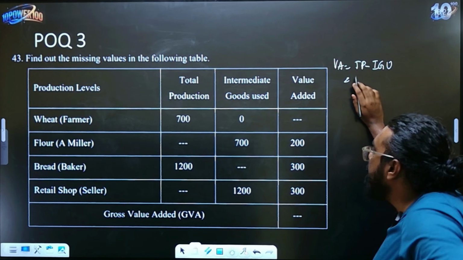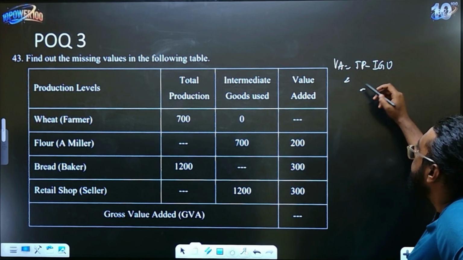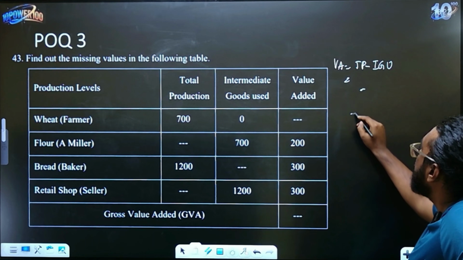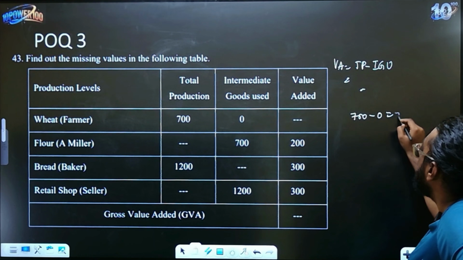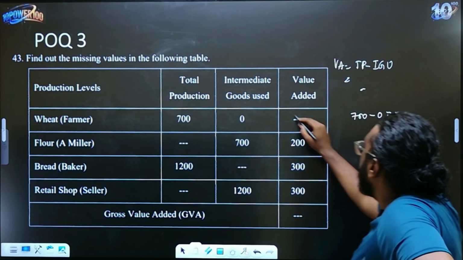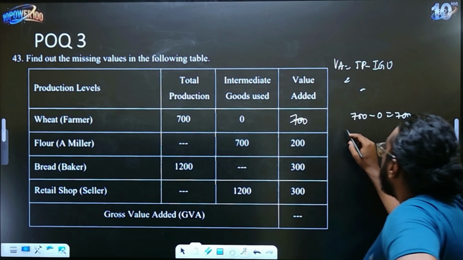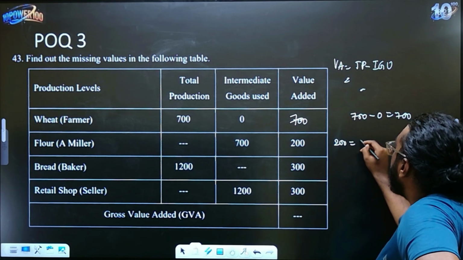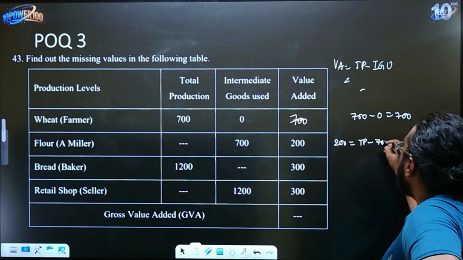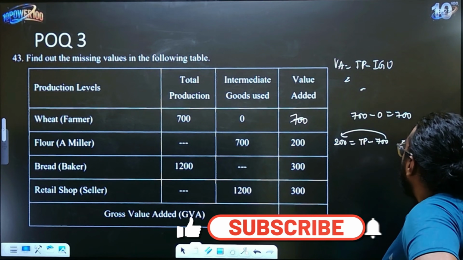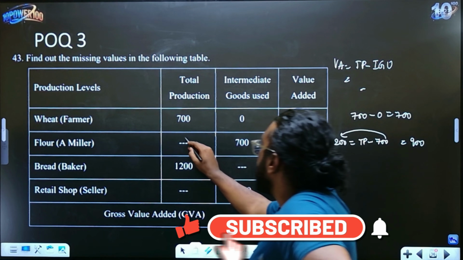So first one again, wheat, we need to find. Here they have given, we need to find value added, which is direct. So 700 minus 0 is equal to 700. So write the answer as 700 here. Next one is total production we need to find. They have given us value added, which is 200. Total production is not known, minus 700. So bring this 700 this side. It is nothing but 900. So your answer is 900.